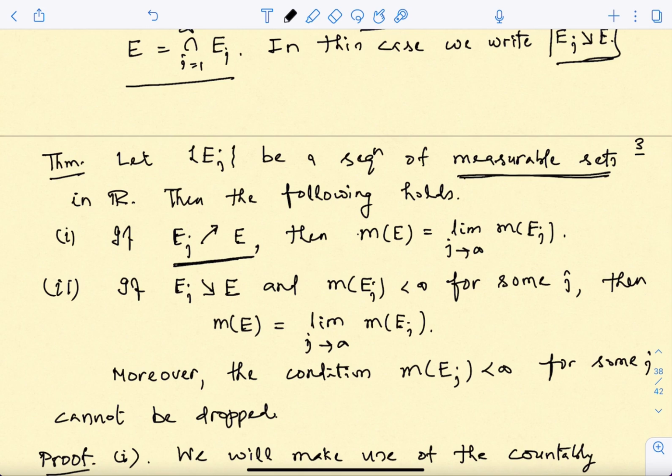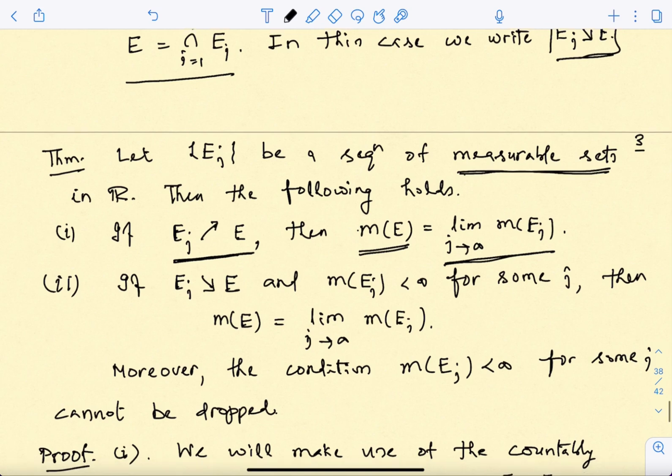now you see in this case E is the union, and we know that the union is always measurable if all the Ejs are measurable, isn't it? So I will be able to write M of E, and this M of E is actually given by just the limit of M of Ej. Okay, again here things can be infinite. So that part is always in measure theory, when we talk about the equalities which we write, we will always consider infinity equal to infinity.